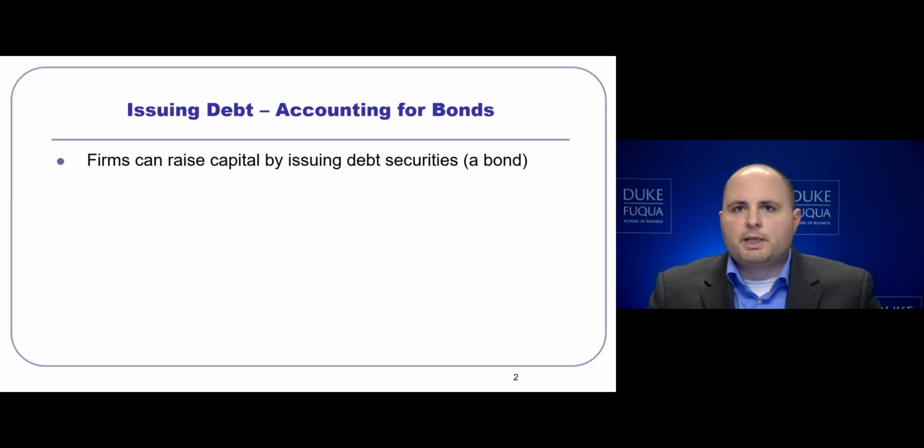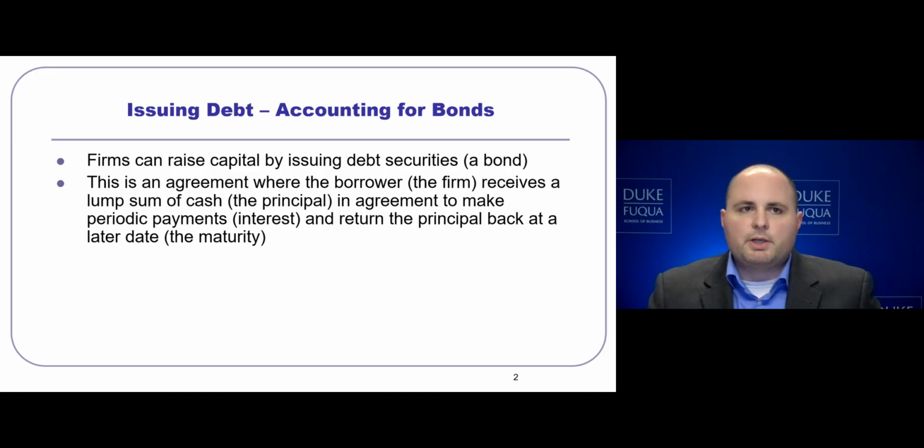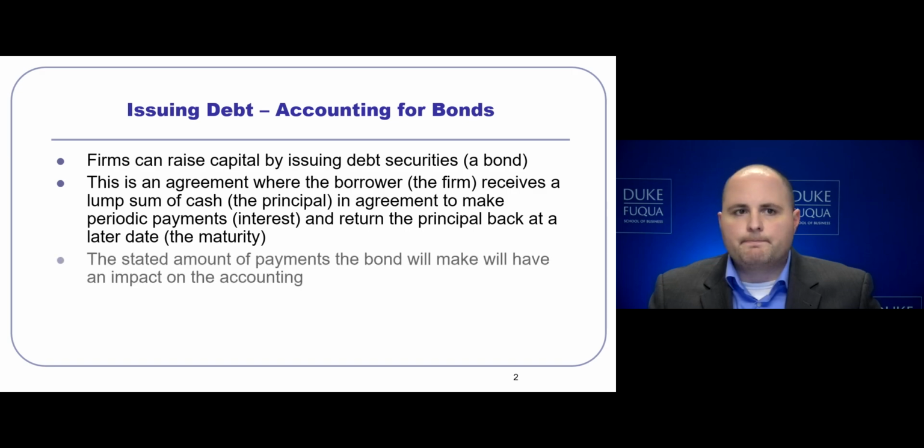Firms can raise capital by issuing debt securities, commonly known as a bond. A bond is an agreement where the borrower, the firm, receives a lump sum of cash, the principal, in an agreement to make periodic payments, the interest payments, and return the principal back at a later date, the maturity date.